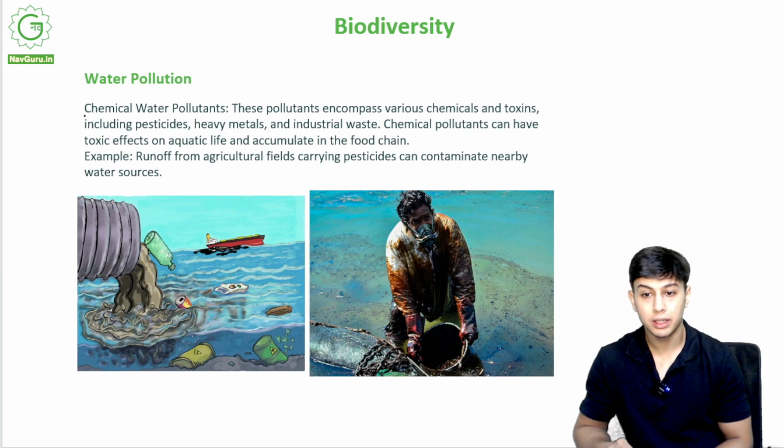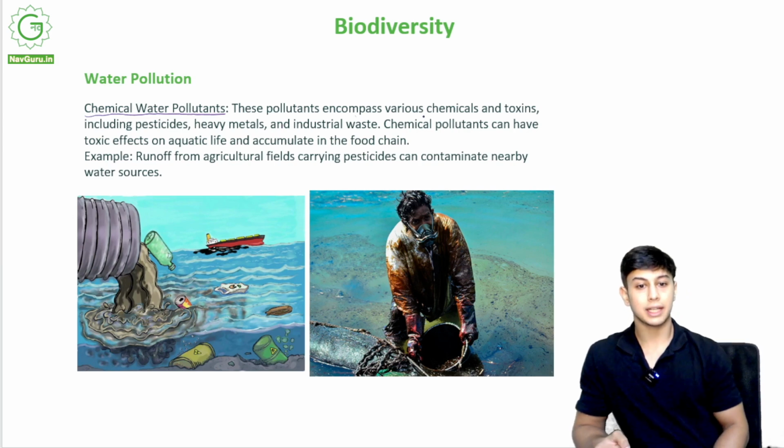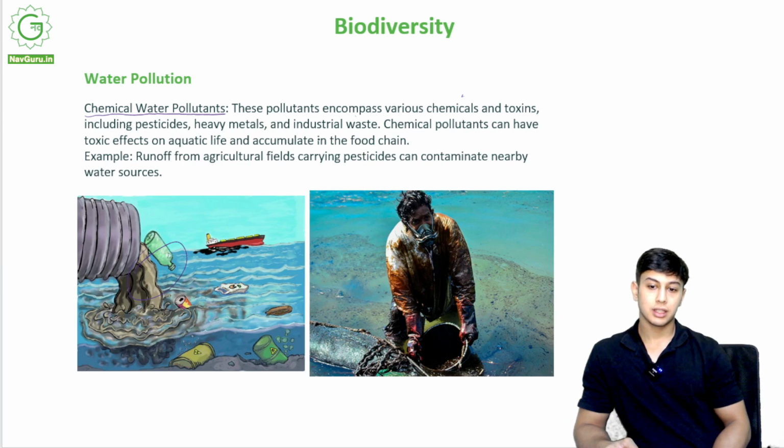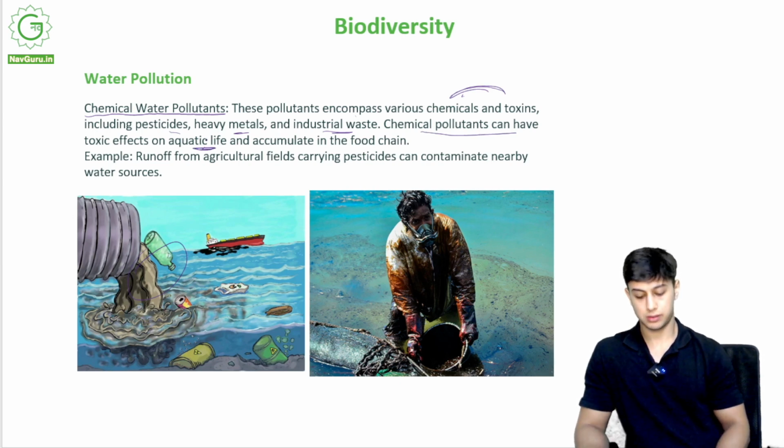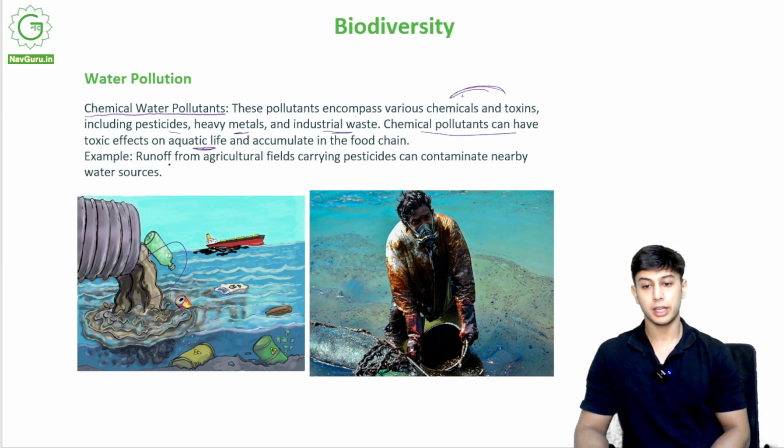Now what are chemical water pollutants? These pollutants encompass various chemicals and toxins, okay. So you see this, these contain various chemicals and toxins including pesticides, heavy metals, industrial waste, sodium, potassium, all these present inside it. Chemical pollutants can have toxic effects on aquatic life and accumulate in the food chain.